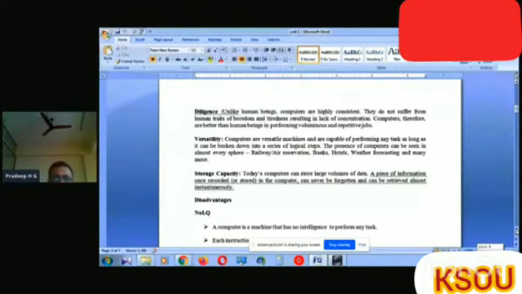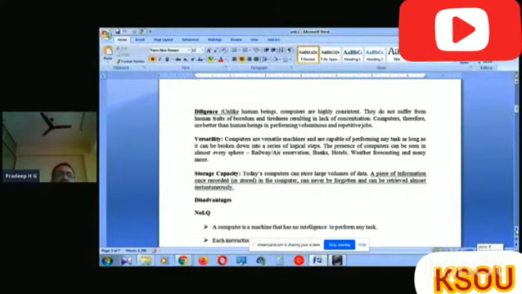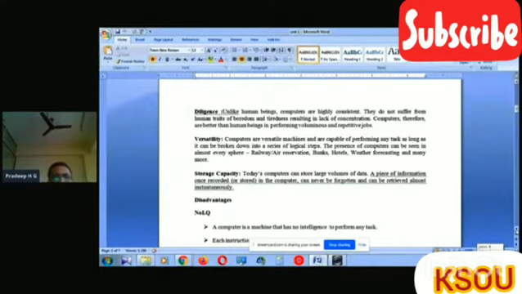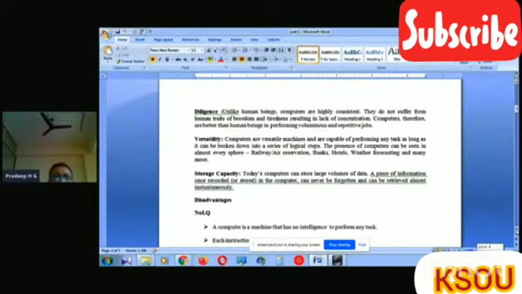It doesn't behave like a human, because if we work continuously, then we get bored or tired or lose concentration. But the computer doesn't do that. Computers therefore are better than human beings in performing voluminous and repetitive jobs.